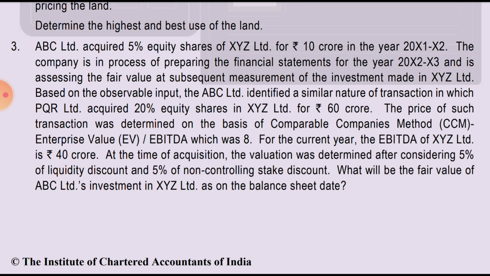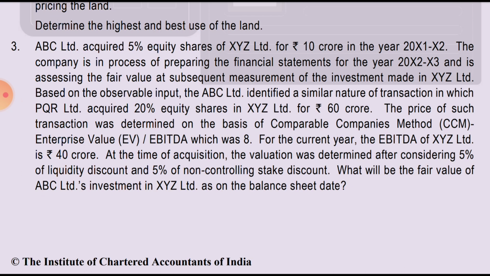Based on the observable input, ABC Limited identifies a similar nature of the transaction in which PQI Limited has acquired 20% of equity share in XYZ Limited for 60 crore. The price of such was determined on the basis of the comparable company method, CCM, that is enterprise value divided by EBITDA, which was 8. For the current year, EBITDA is 40.